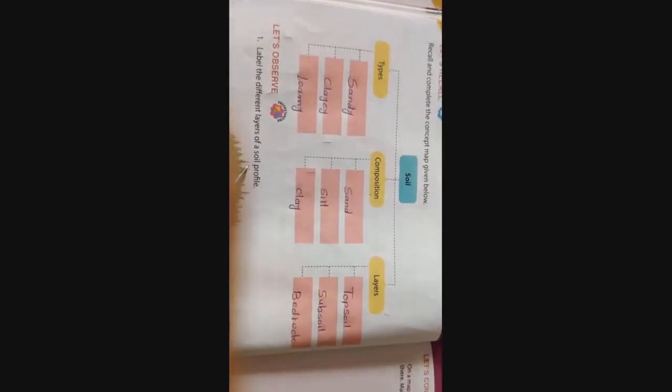There are 3 layers of soil: topsoil, subsoil and bedrock, right? See students, topsoil is the most fertile soil. Topsoil जो होती है वो सबसे fertile soil होती है, right? Then the subsoil is the middle layer of the soil, and the bottom layer of the soil is bedrock, right? So there are 3 layers of soil: topsoil, subsoil and bedrock.